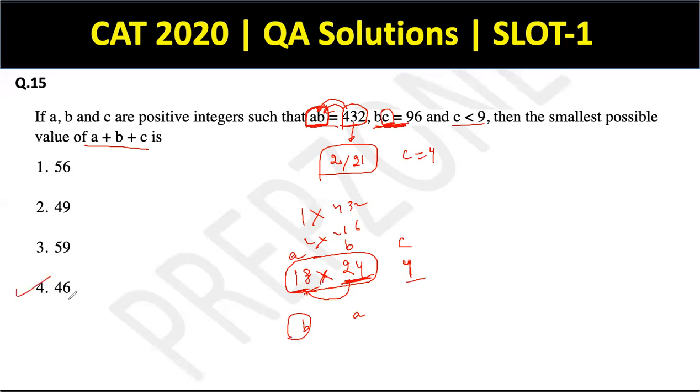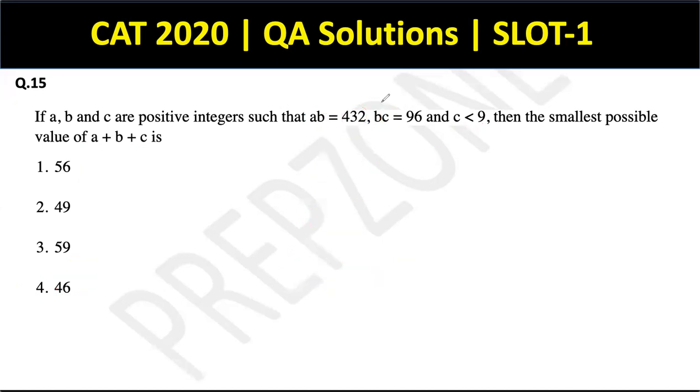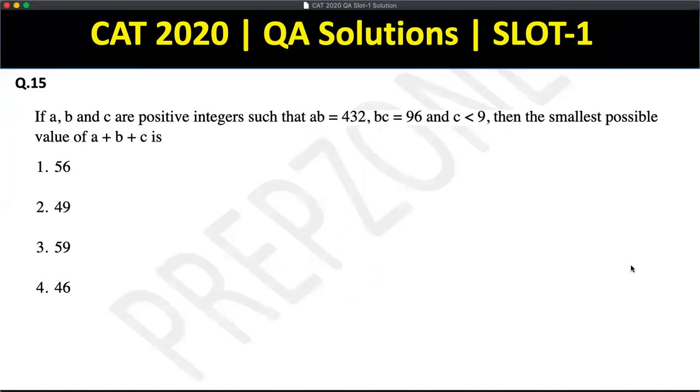And if 46 has come to you and all the remaining options are more than 46, then that clearly has to be the answer. You don't need to check for any other combinations. Right? Cool. Moving ahead to question number 16 now.